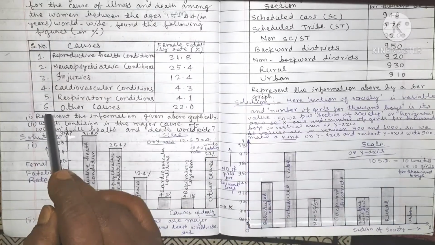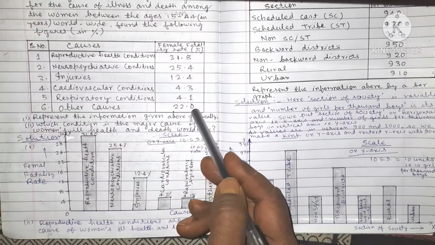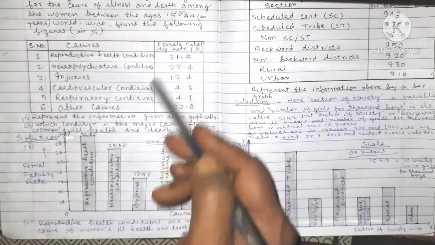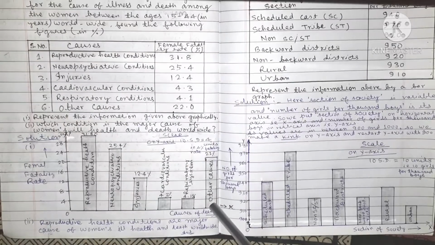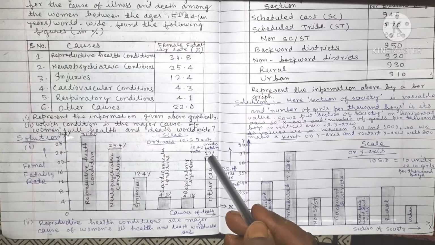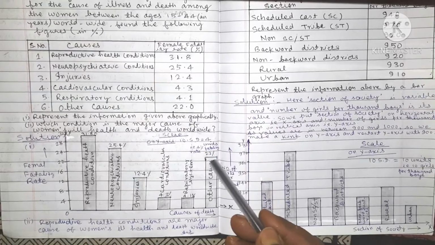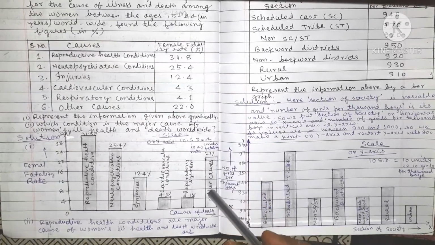Now, sixth, other causes, 22.0% female fertility rate. So for other causes, we go up to 22. The height of this bar is up to 22.